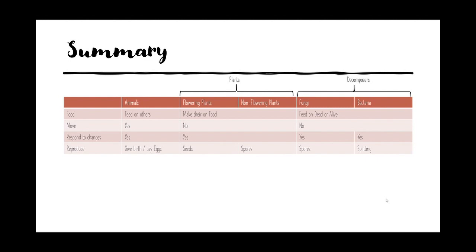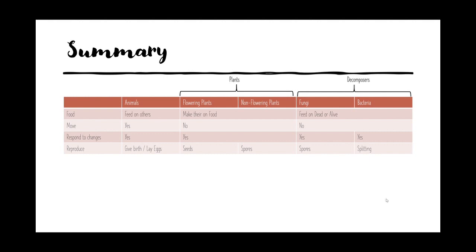There is quite a bit of information for you to remember, so here's a summary table. I've also included the two other groups of living things, namely animals and plants. I split the plants into flowering and non-flowering groups, and the decomposers into fungi and bacteria. In Primary 3, they will usually use the words fungi and bacteria because the word decomposers is not introduced yet. Animals have to feed on others. Fungi and bacteria also need to depend on others for food.